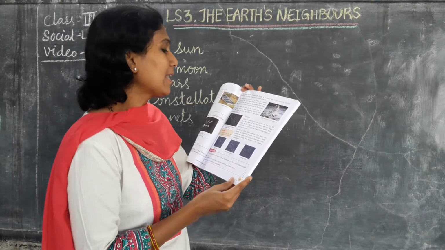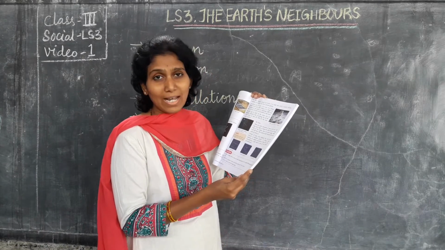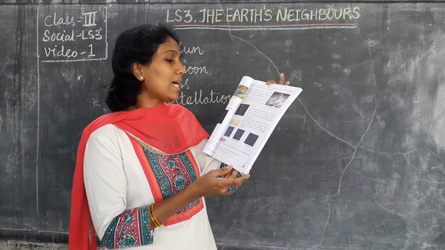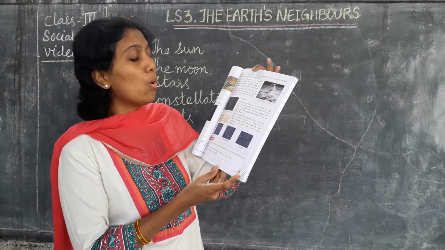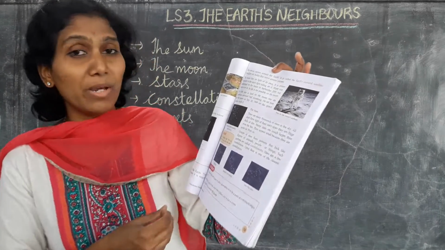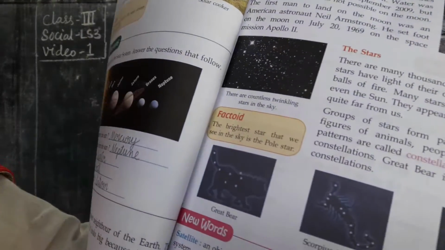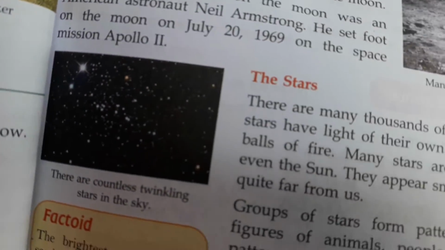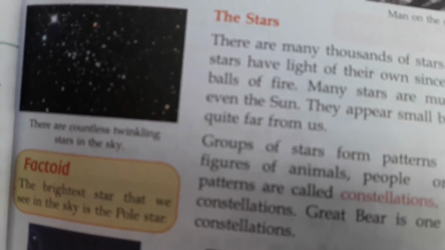Next, we come to the point of stars. There are many thousands of stars in the sky. All stars have light of their own since they are huge balls of fire. We see many millions of stars in the sky. Why do they look small? They are very far from our earth.